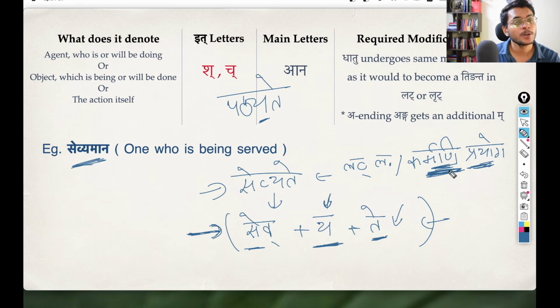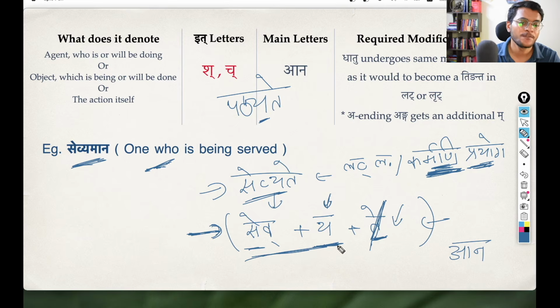And since it is a karmani form, we are giving the karma, the object, that pradhanata, that importance. So this sevyate is saying the object which is being served, or someone who is being served. Okay, sevyate. And here again, instead of using the kriya pada, we are going to use the shanach pratyaya to create a pratipadika with the same meaning. So all we need to do is again just remove this ting pratyaya and instead use the shanach pratyaya. So instead you get this ana. Rest all the modifications, everything stays the same.